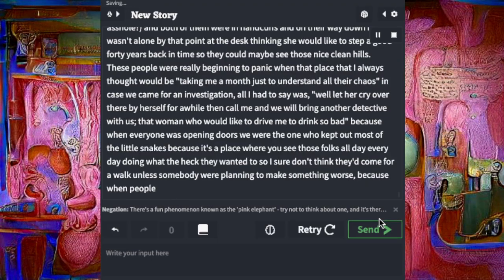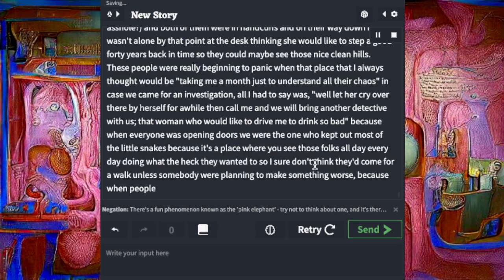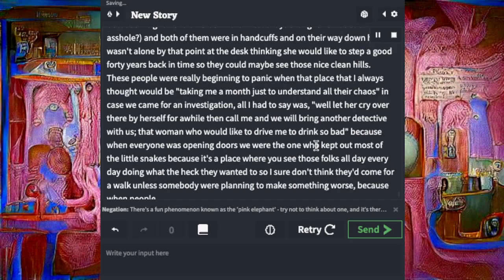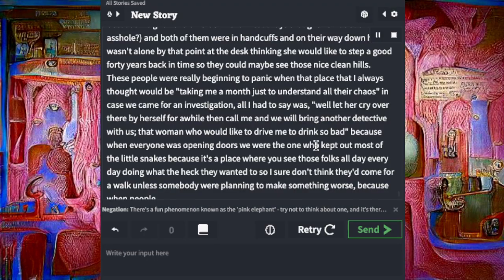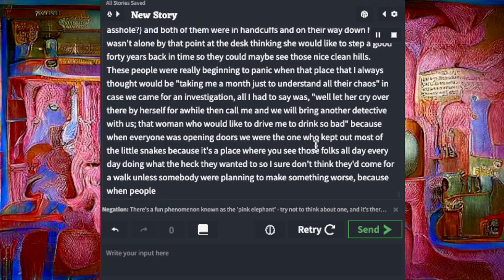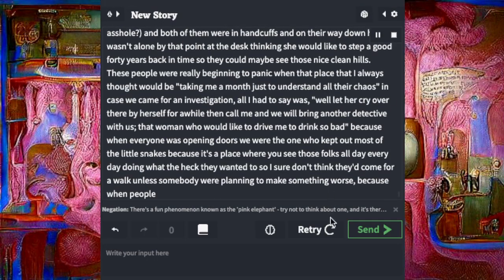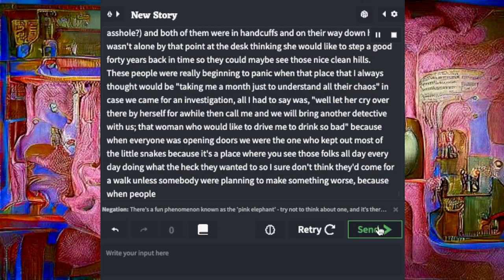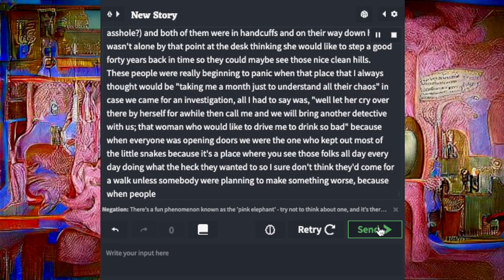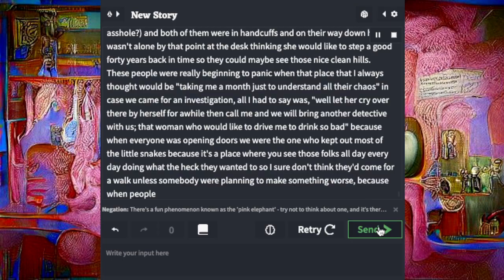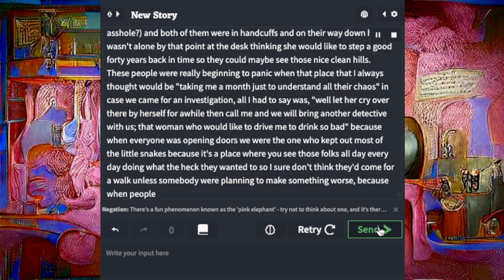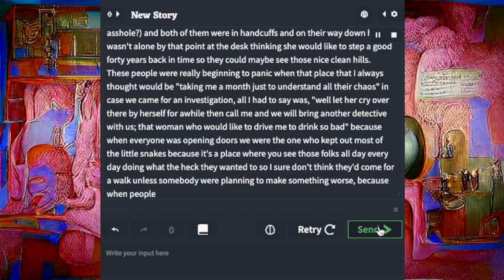Both of them were in handcuffs and on their way down here. I wasn't alone by that. Point up at this thinking she would like to step a good 40 years back in time so they could maybe see those nice clean hills. These people were really beginning to panic when a place that I always thought would be taking me a month just to understand all their chaos in case we came for an investigation.